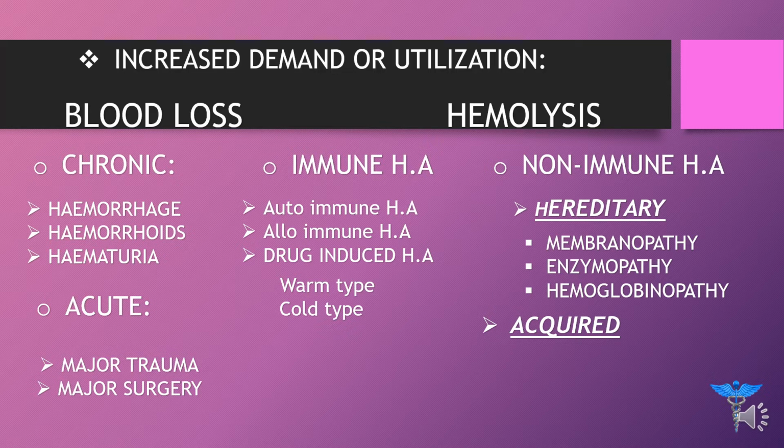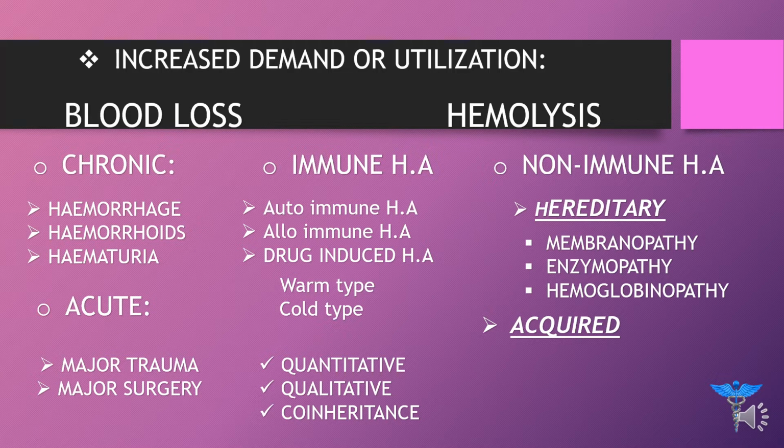Okay, moving on towards hemoglobinopathy. Hemoglobinopathy is further classified into three. One is quantitative, the other one is qualitative, and the third one is co-inheritance. In quantitative, the example is thalassemia. In quantitative, we discuss the quantity of red blood cell.